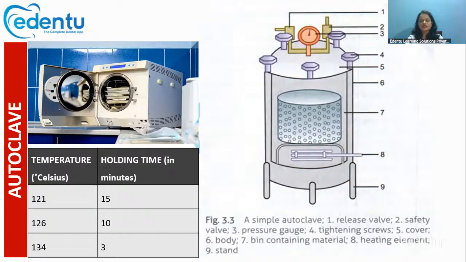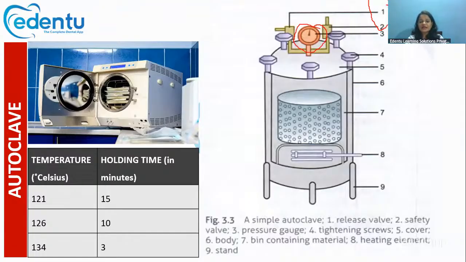This will result in sterilization of the instruments. In the upper part there are a release valve and a safety valve, and a pressure gauge to help us see how much the pressure is increasing.